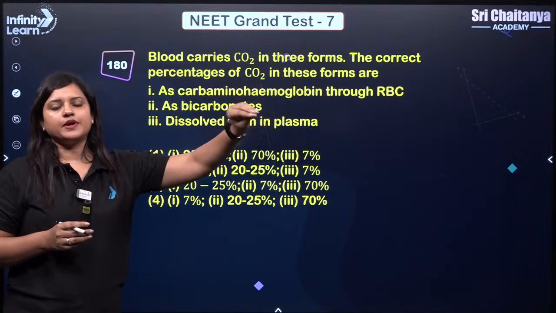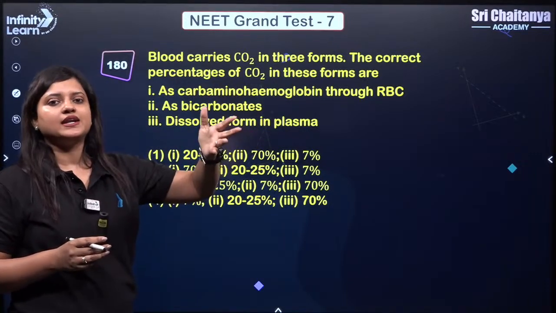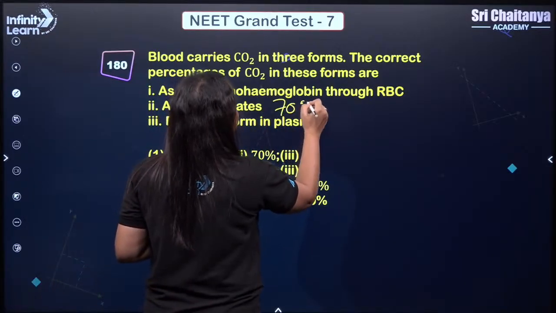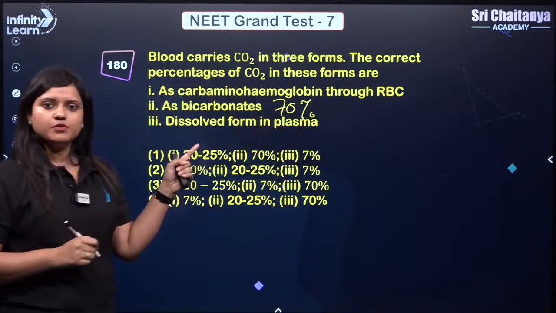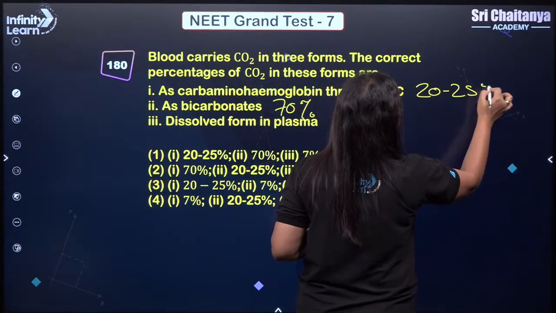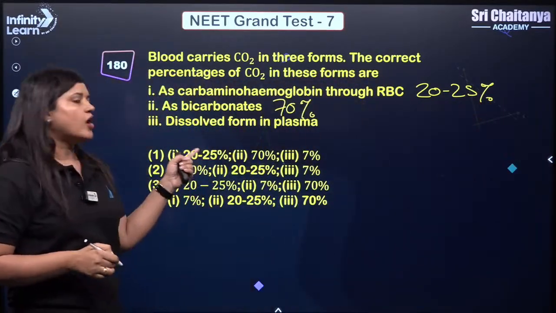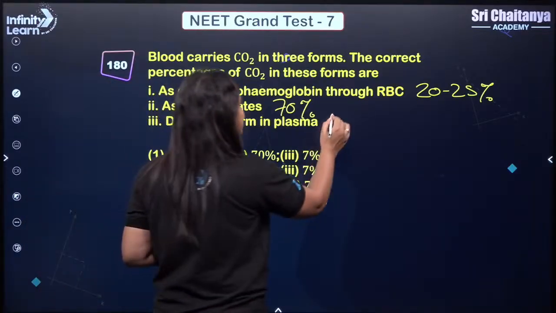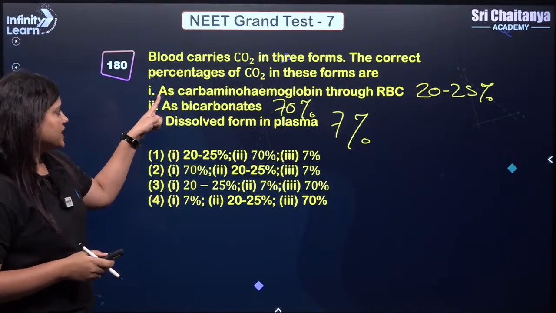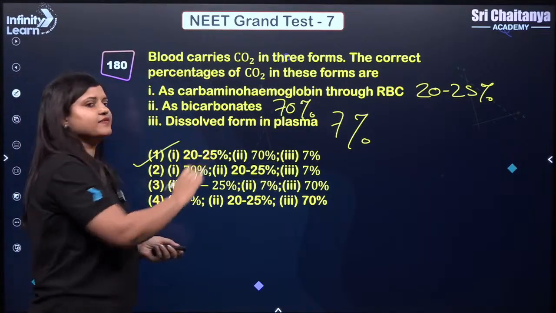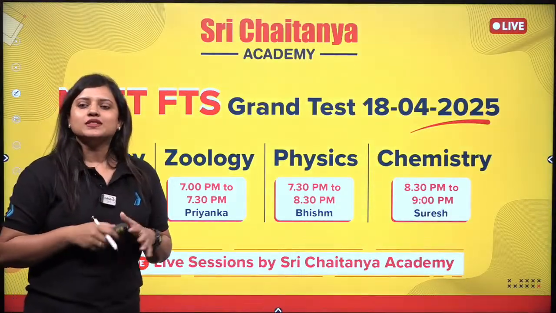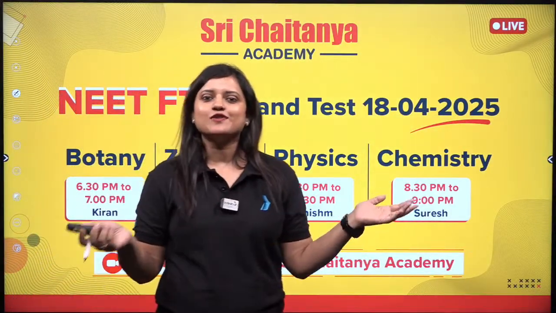So maximum carbon dioxide is transported as bicarbonate ions, 70%, right? So it should be 70% here. As carbaminohemoglobin, 20 to 25%. This should be on your fingertips. And dissolved form in plasma, only 7%. Am I correct? So it should be 20 to 25, 70 and 7, that means 1. Okay, so with this we have completed all the questions of zoology.